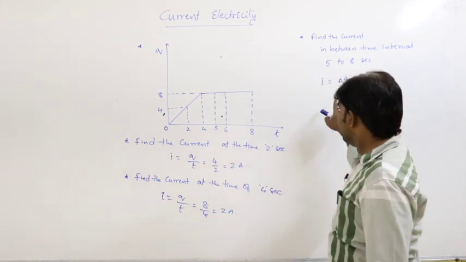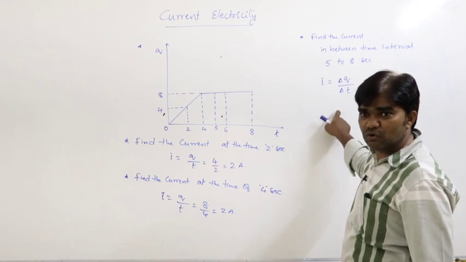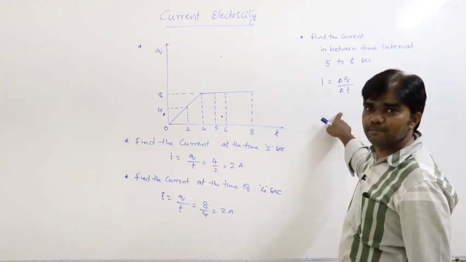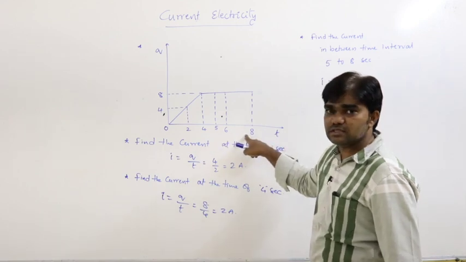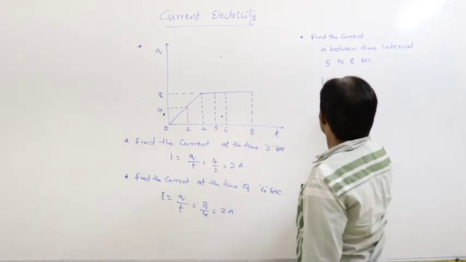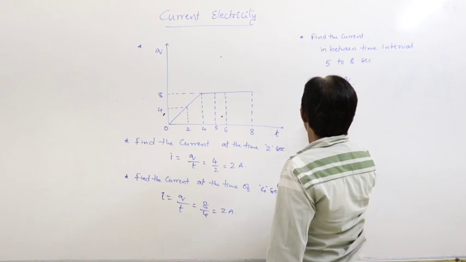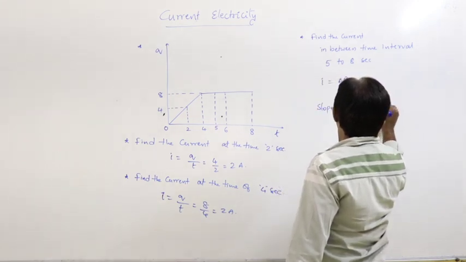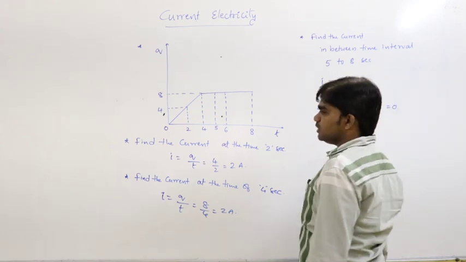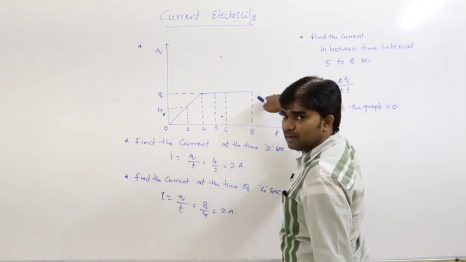So according to the current definition, rate of flow of charge is called electric current. But here the charge does not vary. From 5 to 8 seconds, slope of the graph is equal to 0, because it is a straight line parallel to x-axis.